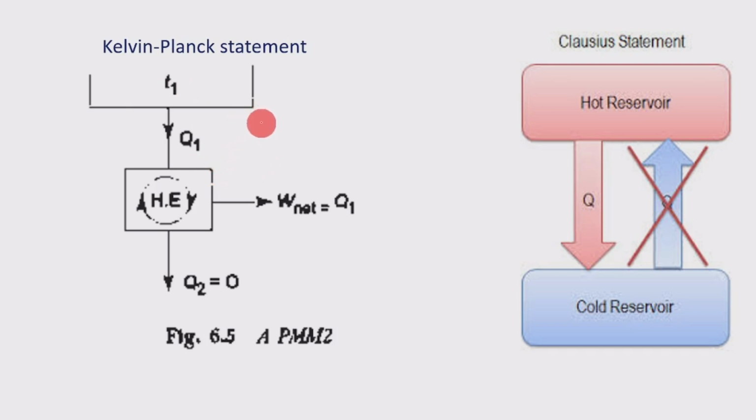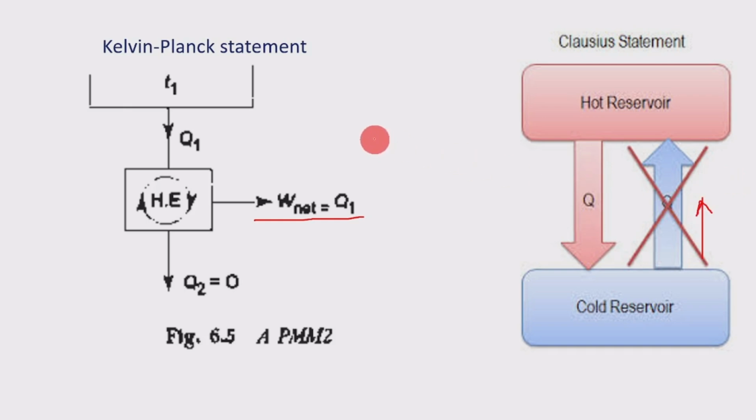It is impossible to construct a device operating in a cycle. According to Clausius, it will produce no effect other than the transfer of heat from the lower temperature body to the higher temperature body.